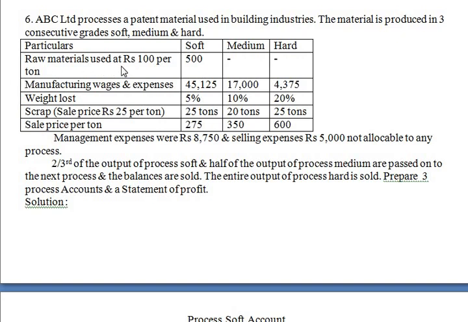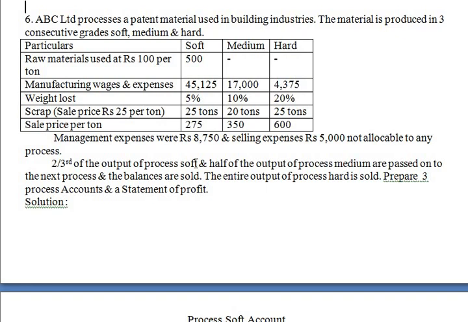Next line, raw materials used at rupees 100 per ton. So soft is 500. Manufacturing wages and expenses, weight lost. So this is nothing but normal loss. Scrap value, it is nothing but realizable value. And then sale price per ton. Management expenses were rupees 8,750 and selling expenses rupees 5,000, not allowed at any processes.